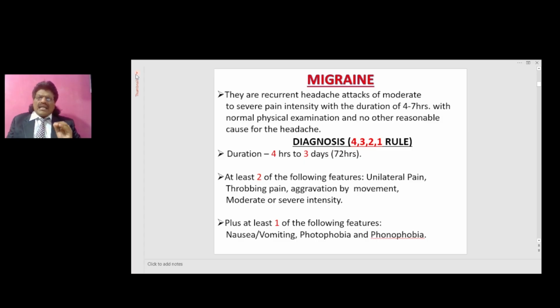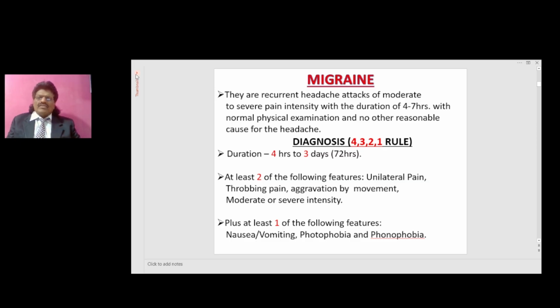So first let's discuss migraine. They are recurrent headache attacks of moderate to severe pain intensity with a duration of 4 to 72 hours, with normal physical examination and no other reasonable cause for the headache. Easy way to diagnose migraine is by the 4-3-2-1 rule. What are these 4-3-2-1? First is 4 and 3.